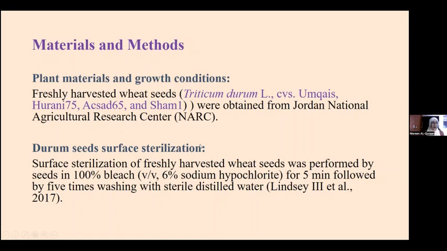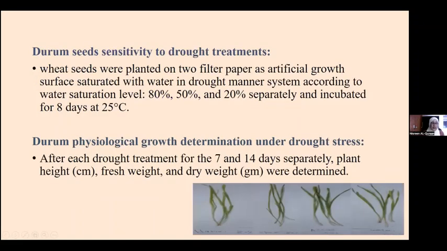So basically, first we looked at the sensitivity of seed to drought treatment, and the wheat seed were planted onto filter paper as an artificial growth surface. We saturated them with water in a drought system according to water saturation level: 80%, which is full saturation, 50% moderate, and 20% low water availability, separately. And then we incubated them for 8 days at 25 degrees separately for each one of those cultivars, and then we looked at the physiological growth parameters.